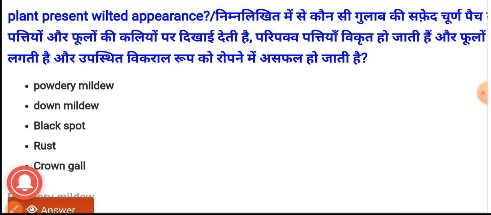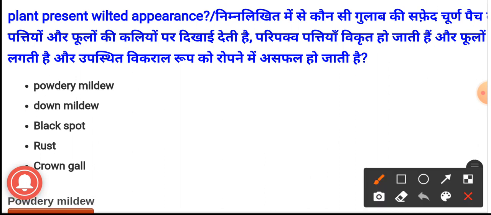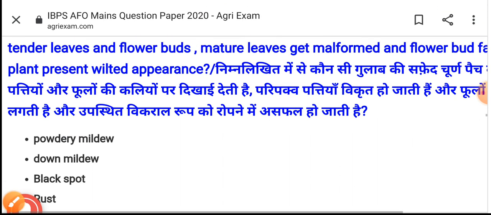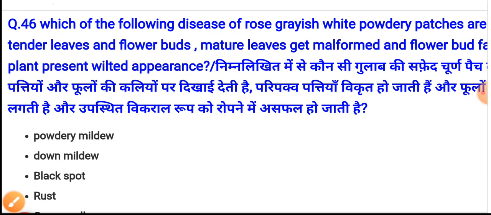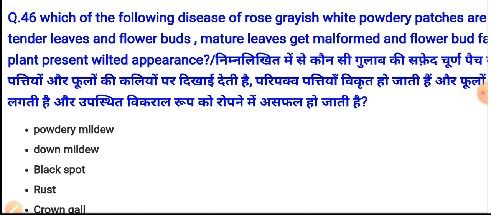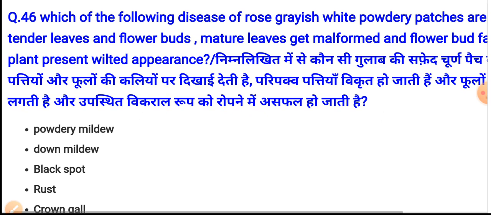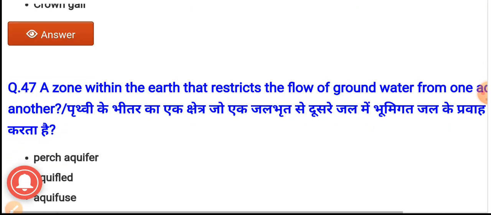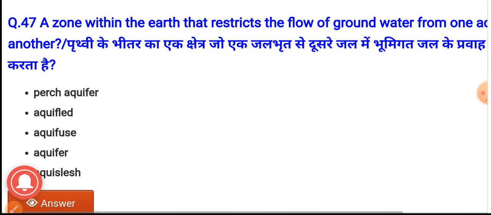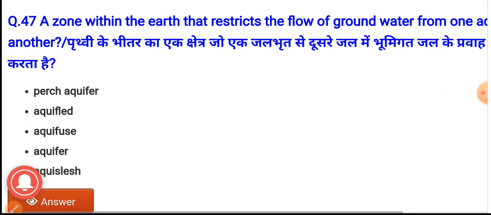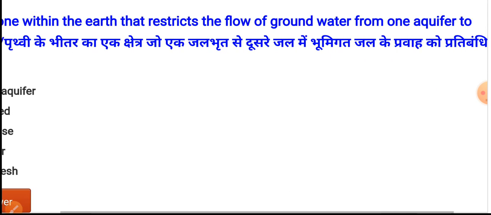And the correct option is option first, powdery mildew. So in rose, all these symptoms occur due to powdery mildew. Question number 47. A zone within the earth that restricts the flow of groundwater from one aquifer to another.